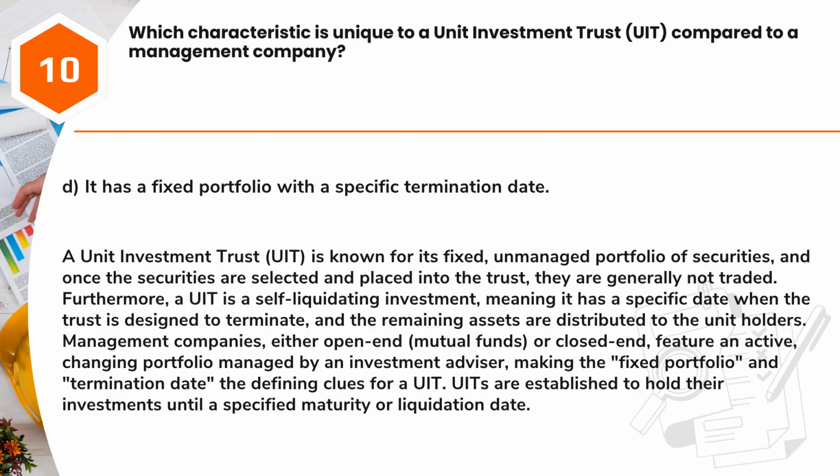A unit investment trust, UIT, is known for its fixed, unmanaged portfolio of securities, and once the securities are selected and placed into the trust, they are generally not traded. Furthermore, a UIT is a self-liquidating investment, meaning it has a specific date when the trust is designed to terminate, and the remaining assets are distributed to the unit holders. Management companies, either open-end mutual funds or closed-end, feature an active, changing portfolio managed by an investment advisor, making the fixed portfolio and termination date the defining clues for a UIT. UITs are established to hold their investments until a specified maturity or liquidation date.